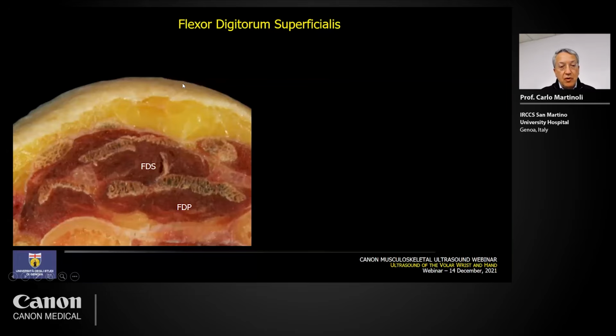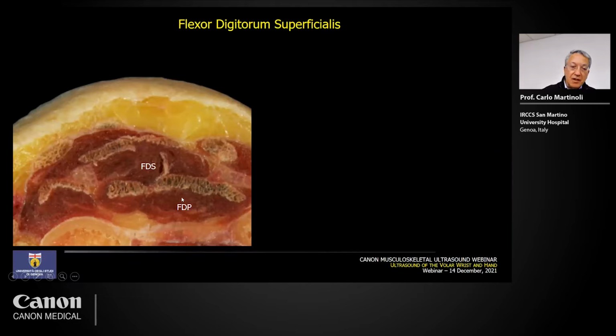Just to make a focus on the distal forearm, where we can identify some important muscles, and they are the flexor digitorum superficialis and the flexor digitorum profundus, as you can see here in this cadaveric slice. Then there are other structures around. You can recognize here the median nerve, the flexor pollicis longus. This tendon located superficially is the flexor carpi radialis, and this is the flexor carpi ulnaris. But more centrally, you can also see the palmaris longus.